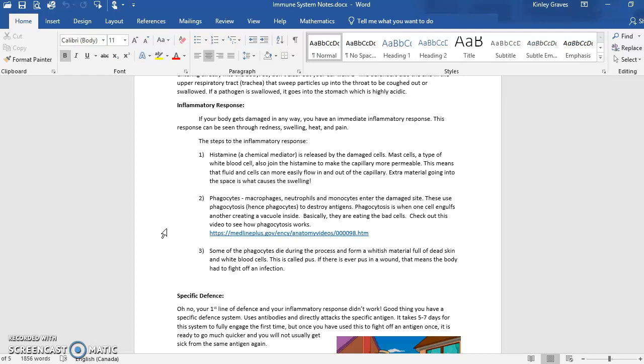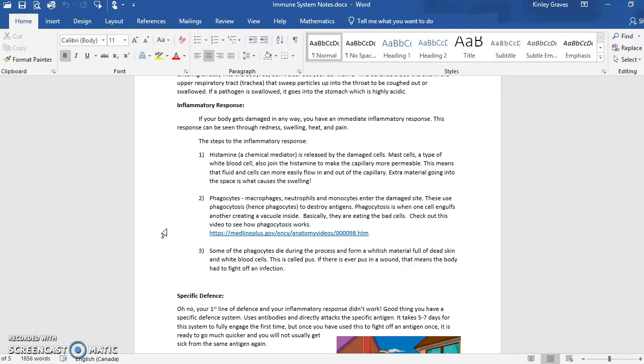Mast cells, which are a type of white blood cell, also join the histamine, and they work to make the capillaries, all the little capillary beds in that damaged area, more permeable. When something becomes more permeable, that means more material can flow through it easier. So fluid and cells can more easily flow in and out of the capillary. Extra material going into the space is what causes it to swell. If you just cut your hand, you might notice some swelling right away, and that's because histamine and mast cells have allowed more material to enter that space, because it's the white blood cells and extra blood flow that will allow that area to heal.